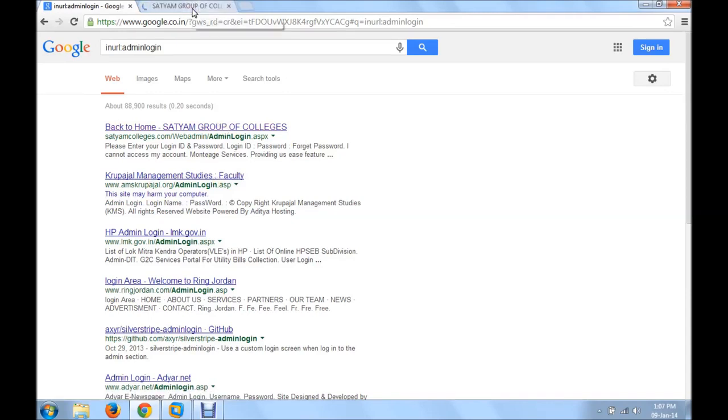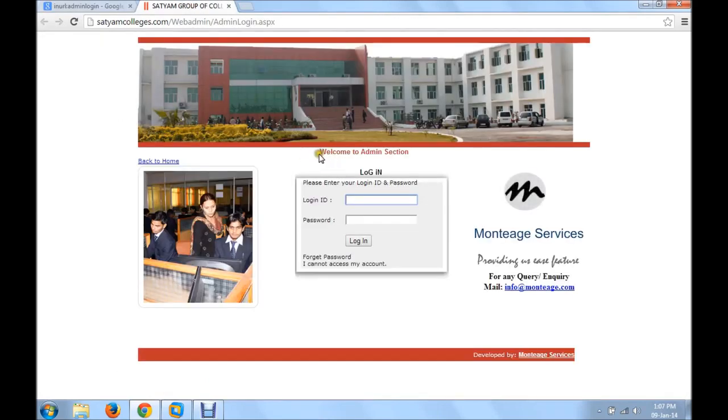Now a normal user does not see this kind of page, an administrator page, like these messages. A normal user does not see these kinds of messages because these admin pages are supposed to be secure, and they should not be viewed by all internet users. They should only be viewed by the admin. But with the help of Google Dorks, we can even view the admin pages. So this was all about Google Dorks.